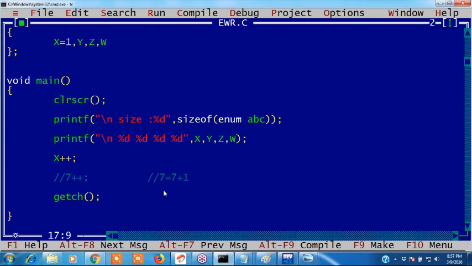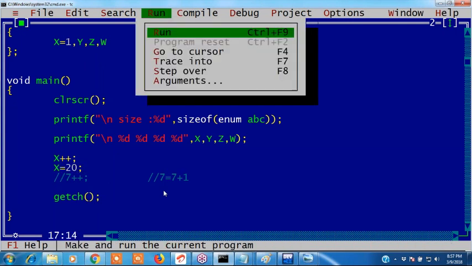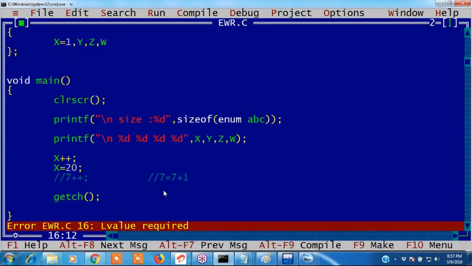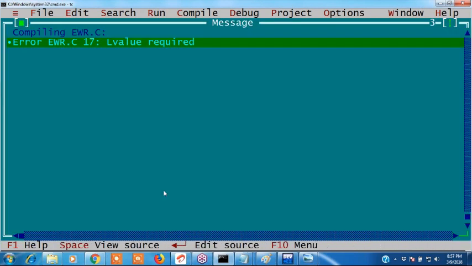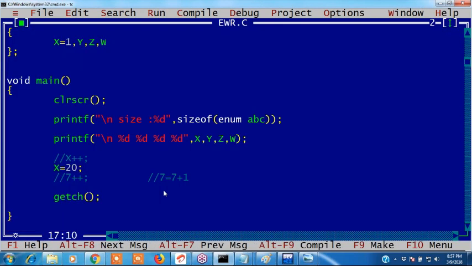Now I want to write x equals 20. See this? L value required. Why is it showing an error two times? Can I assign a value here? We should not assign a value. Why? Because x is a constant. That is also an error. X plus plus is also an error. We should not increment the value or assign a value. This is an error, this is also an error. You understood, right, guys? These are constant values. We should not change these values.